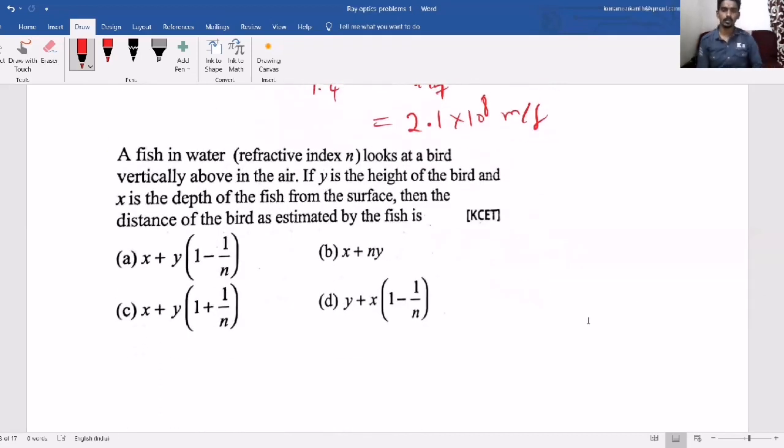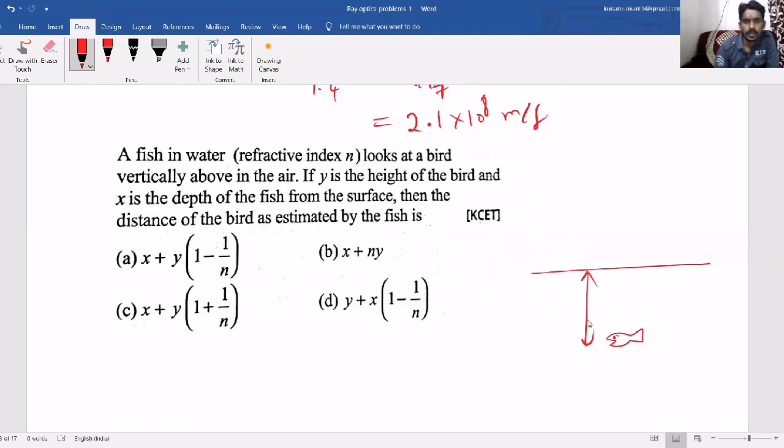Now one more thing. After reflection, refraction-based questions will come. Here a fish in water looks at a bird. So here water is there, and the fish is there at a certain depth.